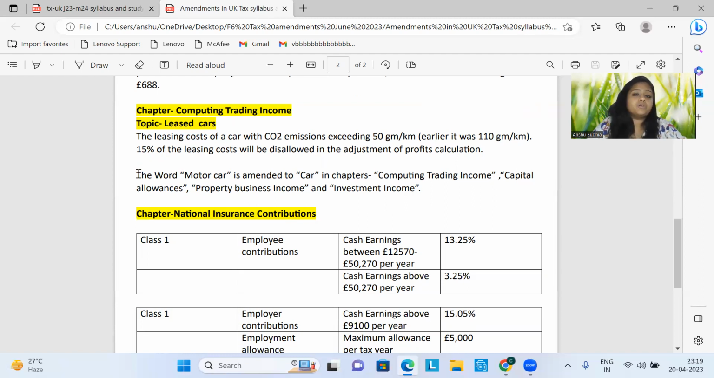Now, very important. So when you're writing your answers in the exam, you have to pay attention to this. The word motor car is amended to car in chapters computing trading income, capital allowances, property business income, investments. So now it has become car and you will not say motor car.